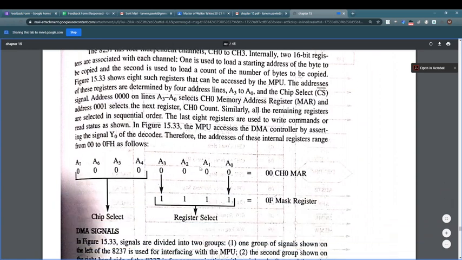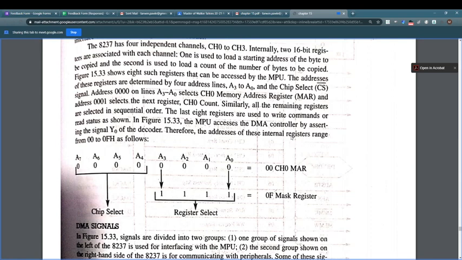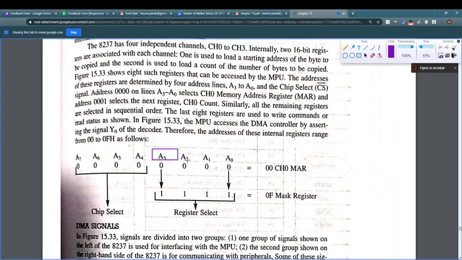Okay. Now, as you can see, we will have, due to this, 8 registers that can be accessed by the microprocessor. The addresses of these registers can be determined by the 4 address lines A0 to A3. The chip select lines are selected by the A4 to A7 address lines, which are kept as 0 for selecting the DMA chip.